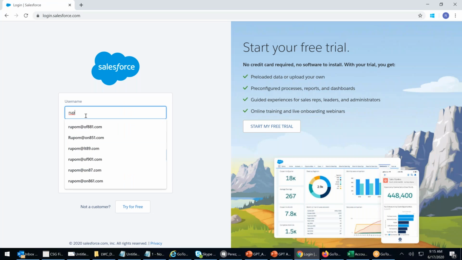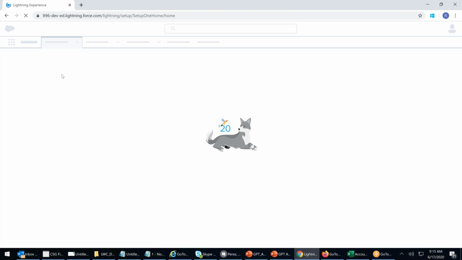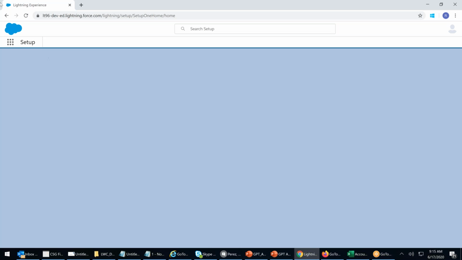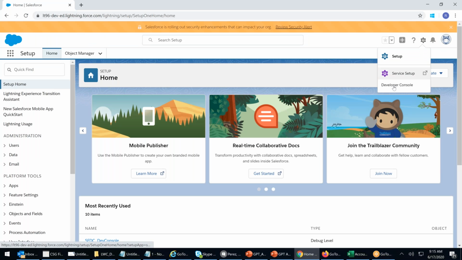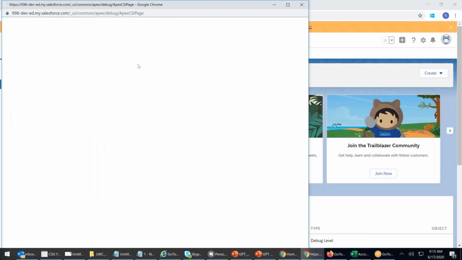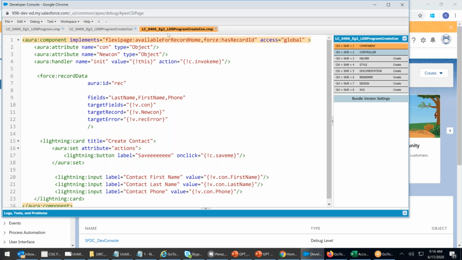Logging in with the username and password. Setup, developer console. No, close, let's close everything.